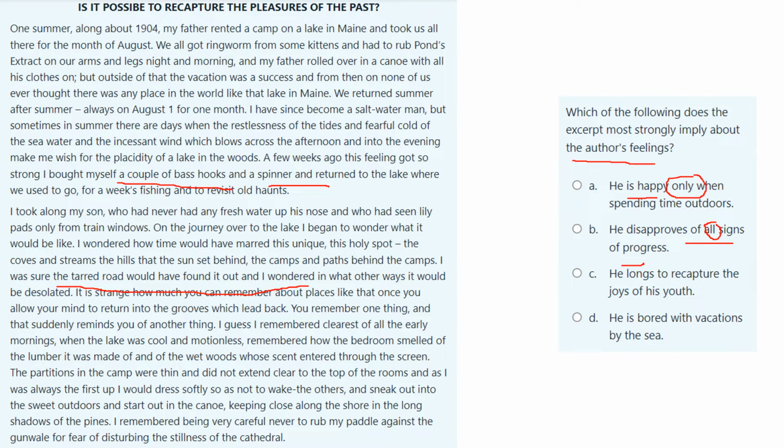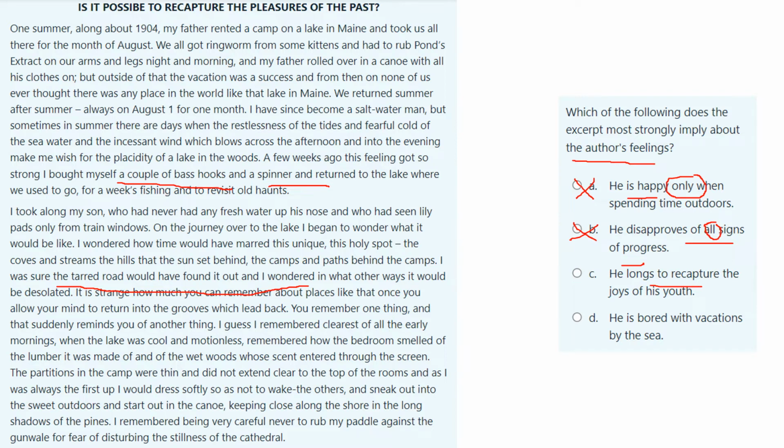He doesn't go and make his own fishing rod from a branch off the tree, for example. He does seem to like some modern things, but he doesn't want civilization to have spoiled that natural place where he went for holidays. So A and B both seem too big, too exaggerated. They are not supported by this passage.